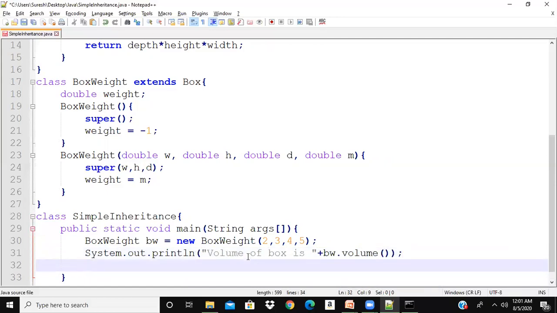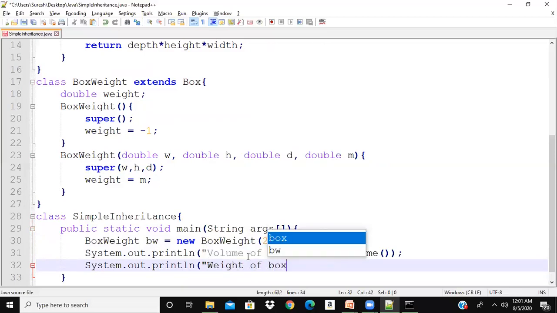And if I want to print weight, System.out.println("Weight of box is " + bw.weight).